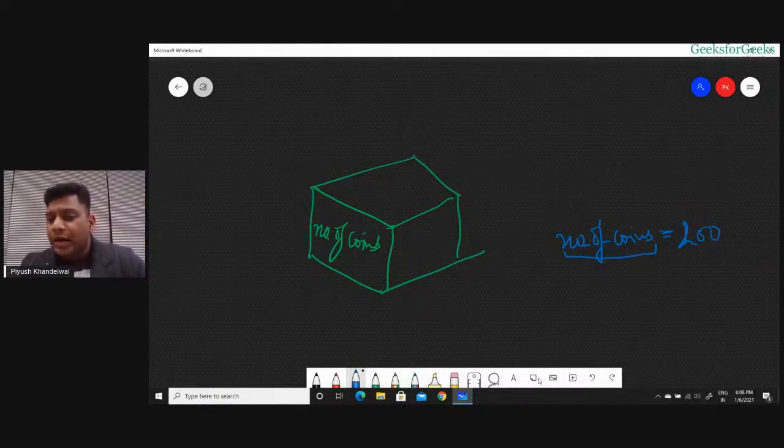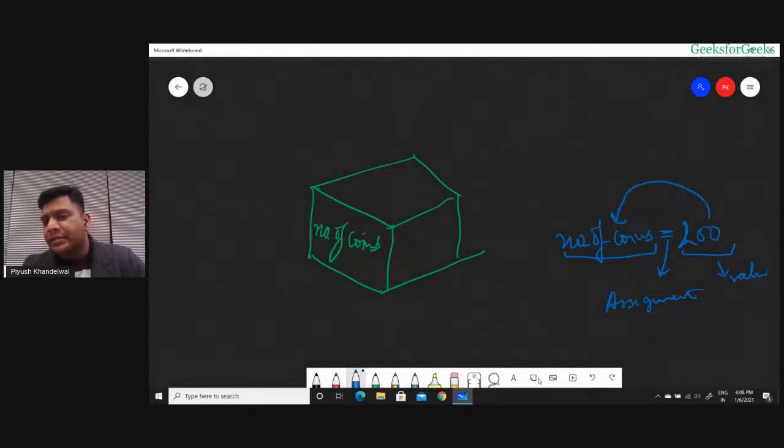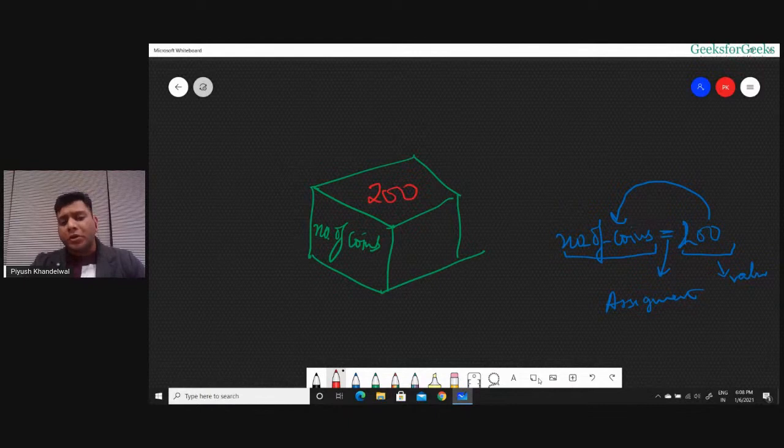And this is called the assignment operator. Assignment means I want to assign this thing. And on the right side, we have a value. So we want to assign this value. The assignment operator says we want to assign the value from the right side to the left side variable, right? So here, if I write number of coins equals 200, it means I want to store this value 200 inside this box, which is labeled number of coins.